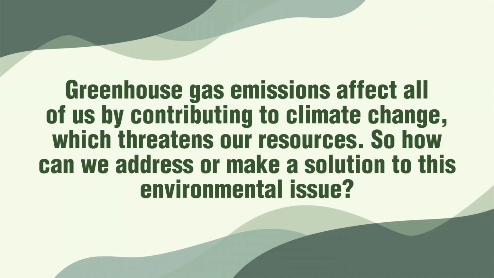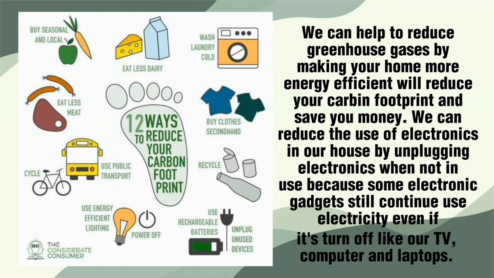Greenhouse gas emissions affect all of us by contributing to climate change, which threatens our resources. So how can we address or make a solution to this environmental issue? We can help to reduce greenhouse gases by making our home more energy efficient, which will reduce our carbon footprint and save us money. We can reduce the use of electronics in our house by unplugging electronics when not in use, because some electronic gadgets still continue to use electricity even if they're turned off, like our TVs, computers, and laptops.